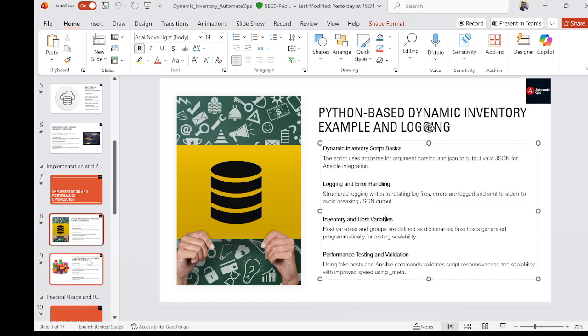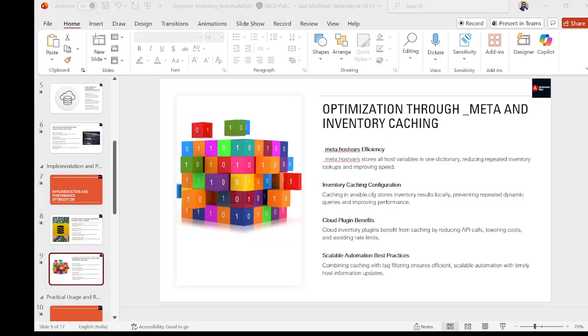Why should I optimize this? Underscore meta and caching. Two optimizations truly transform the dynamic inventory performance. The underscore meta dot hostvars section stores all the host variables in a single dictionary and prevents repeated calls to rebuild the host data.